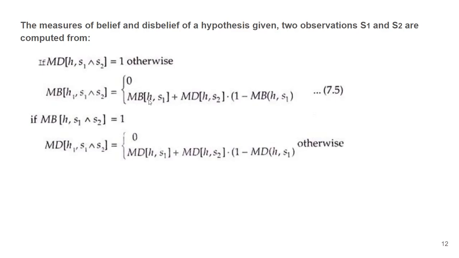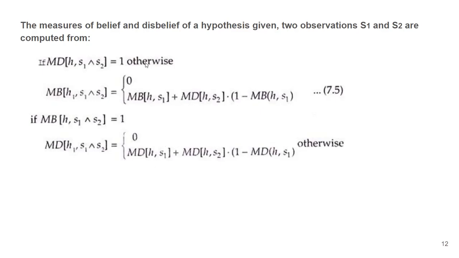Now if we consider that we have total trust in the hypothesis, then the measure of disbelief in hypothesis H when S1, S2, two evidences, are present is 0 when we totally trust it, when the measure of belief is 1. Otherwise, similarly, we calculate the measure of disbelief in H when evidence S1 is present plus the measure of disbelief in H when evidence S2 is present, once again multiplied with 1 minus the first term, the measure of disbelief in H when S1 is present, because that is going to be common.